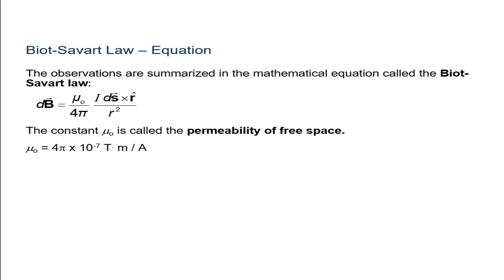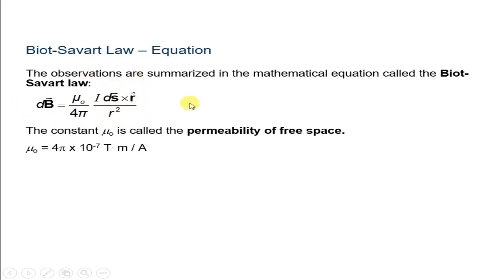So see here, this is known as Biot-Savart's law, and the magnitude of the magnetic field dB is proportional to the current I and the element length ds, and inversely proportional to the square of the distance r. These are the mathematical expressions of it. The dB is directly proportional to I and to ds cross vector r, and also inversely proportional to r squared.